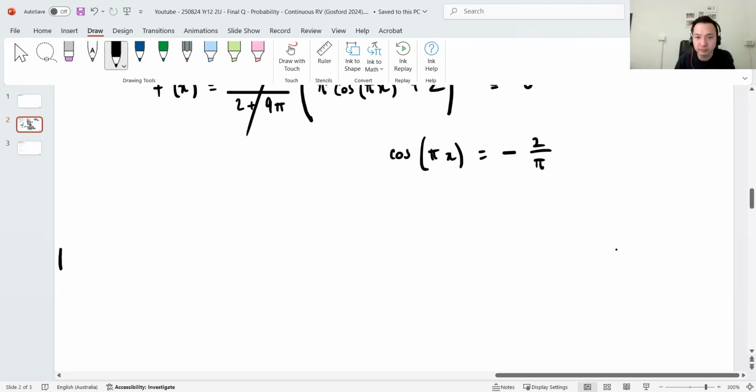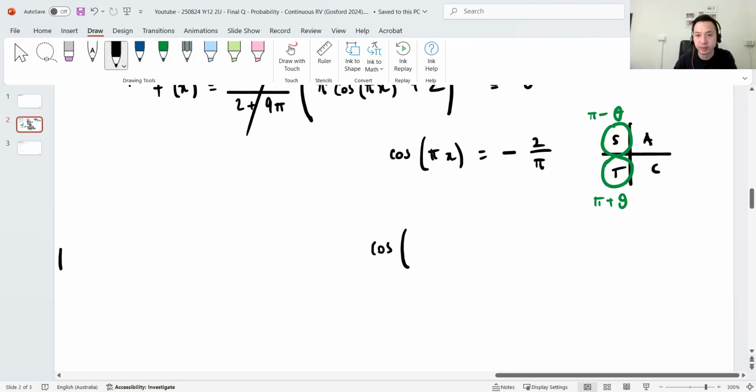So now, cos is negative. Now, ASTC, please. I want the second and the third quadrants. Now, remember, radians is important. This one is pi minus theta. This is pi plus theta. So I'm going to find my equivalent reference angle in the first quadrant.